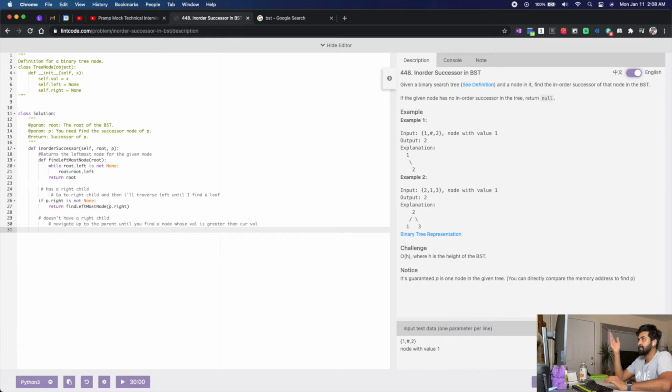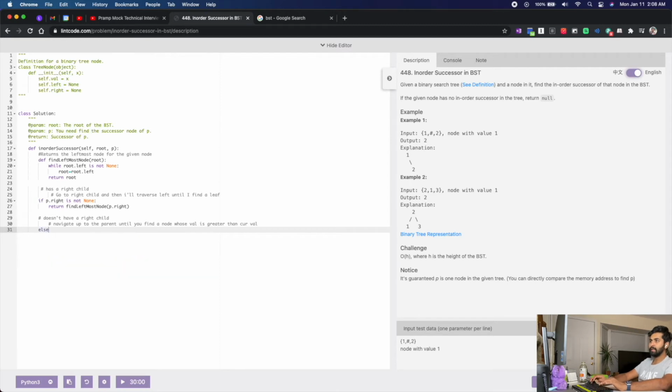Now, if it does not have a right node, then I'll have to do a binary search traversal, I mean, traversing a BST to find the node matching p, so that I get the path where p exists. And I'll keep all the parent nodes in the stack. So I will probably need a stack. So if p doesn't have a right child, I'll need a stack, right?